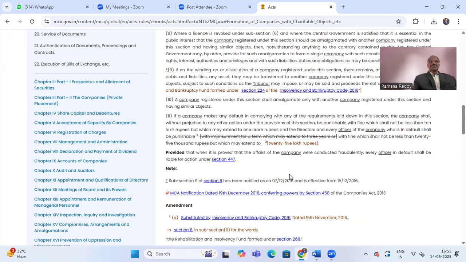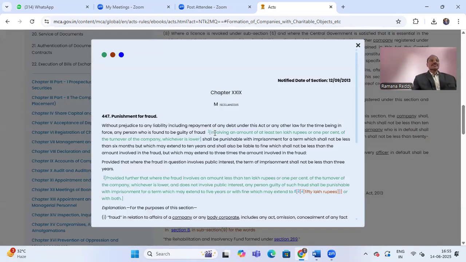I will explain what that 447 is. This is punishment for fraud. Chapter 29, miscellaneous. 447 is punishment for fraud.